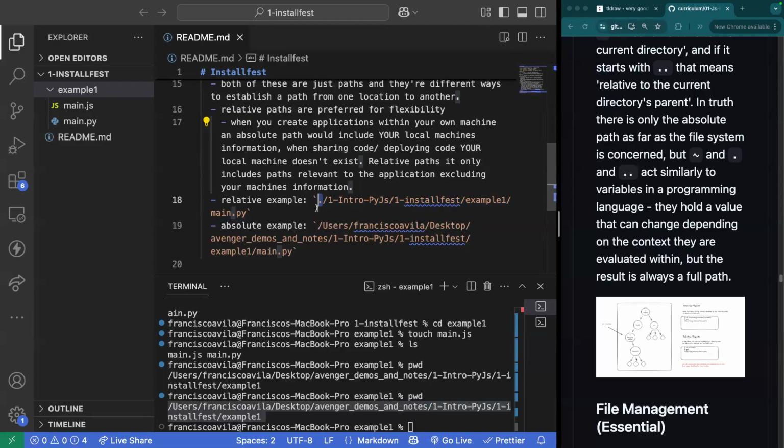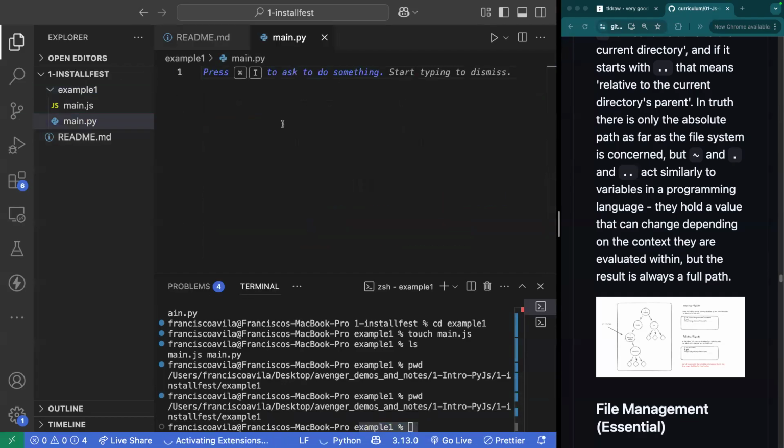So when it comes to how that works, it's going to be from wherever the file is being executed. So if I'm currently in this example one directory, right? But if I'm writing a relative path inside of my main.py, I wouldn't write it from here moving backwards. Or I wouldn't write it here moving into example one, right? I would say, hey, I have to go back two directories.